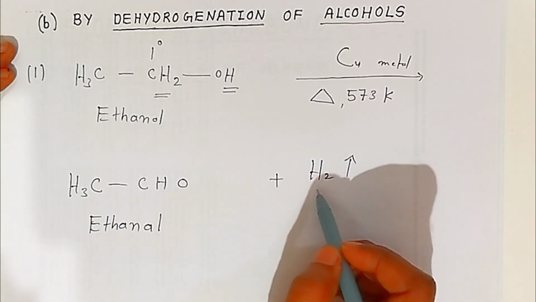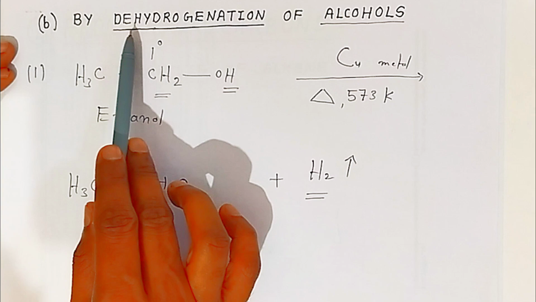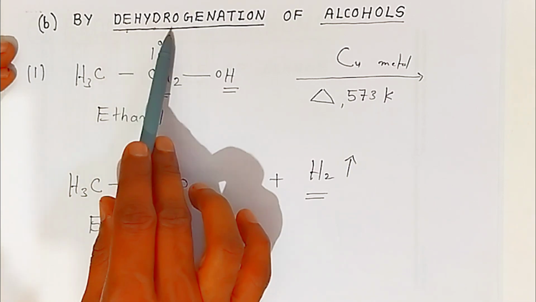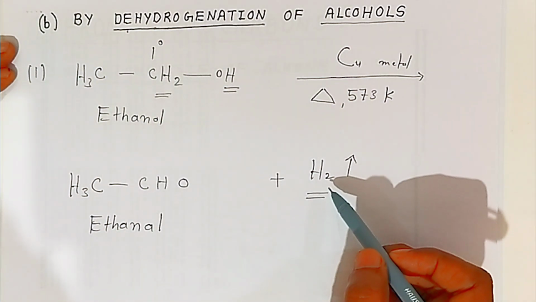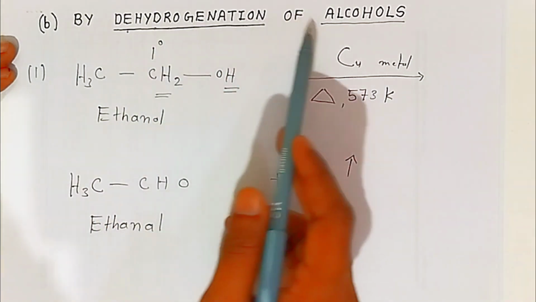Okay students, there is a removal of hydrogen. That is why the process name means removal of hydrogen. It's called dehydrogenation. There is a generation of hydrogen gas. So we call it dehydrogenation of alcohols.